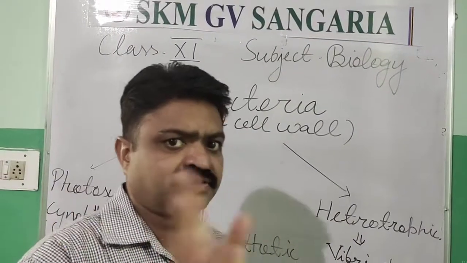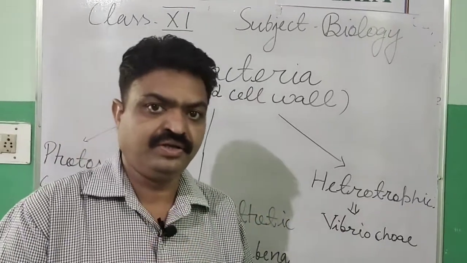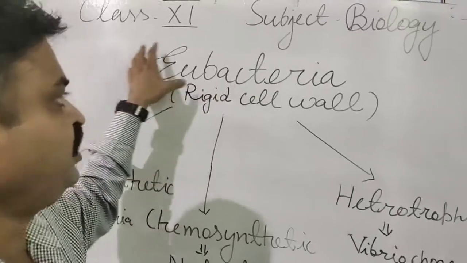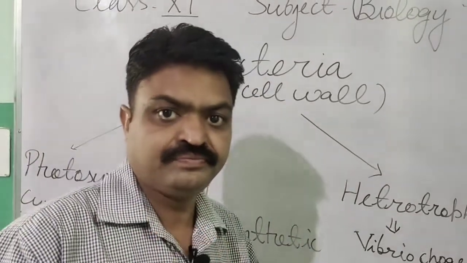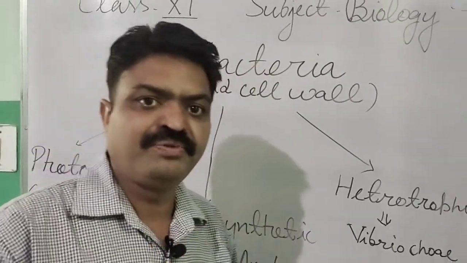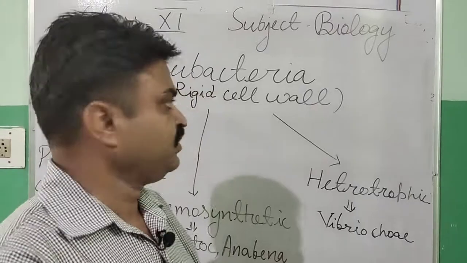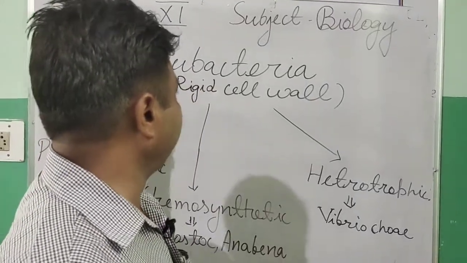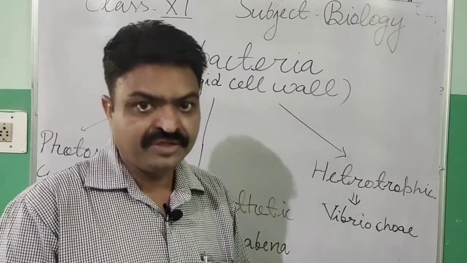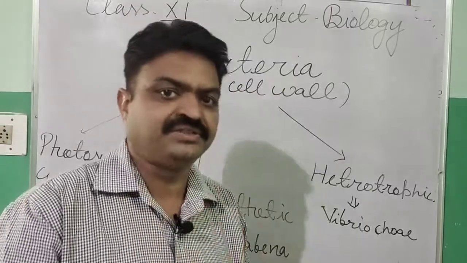So students, we have discussed the archaebacteria. Now we will discuss the eubacteria. With the help of this title, you can easily understand what eubacteria are. Eu means true. Bacteria means the true bacteria are known as eubacteria. And what is their special characteristic? They have a rigid cell wall, meaning their cell wall is not flexible, it is rigid.